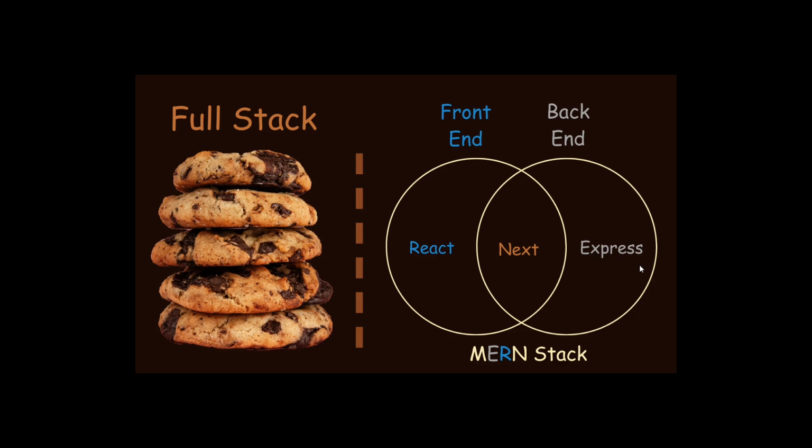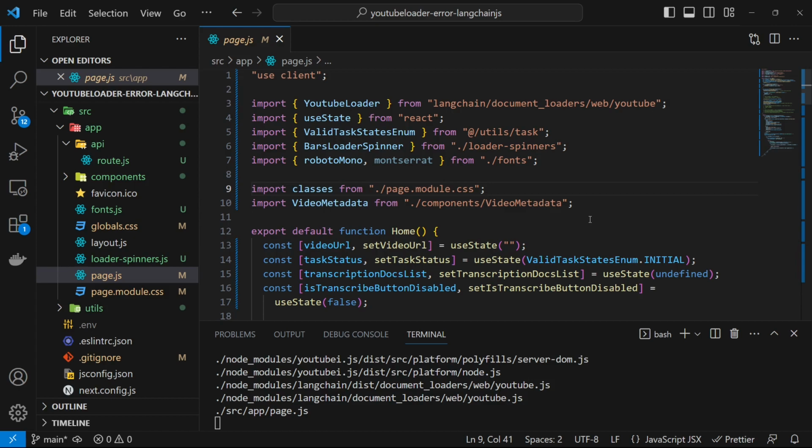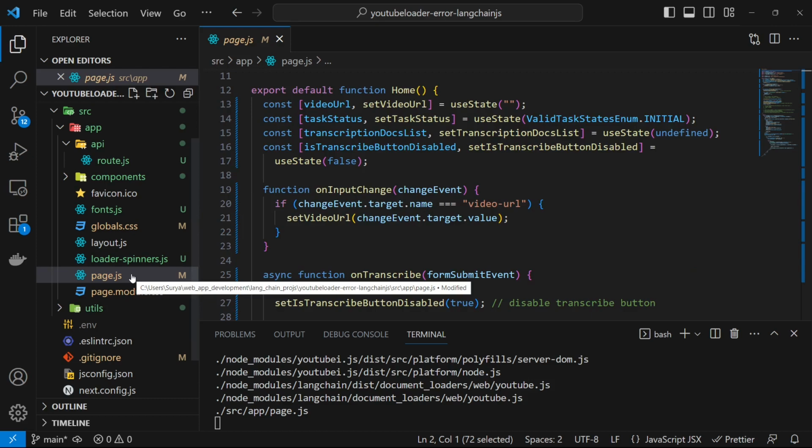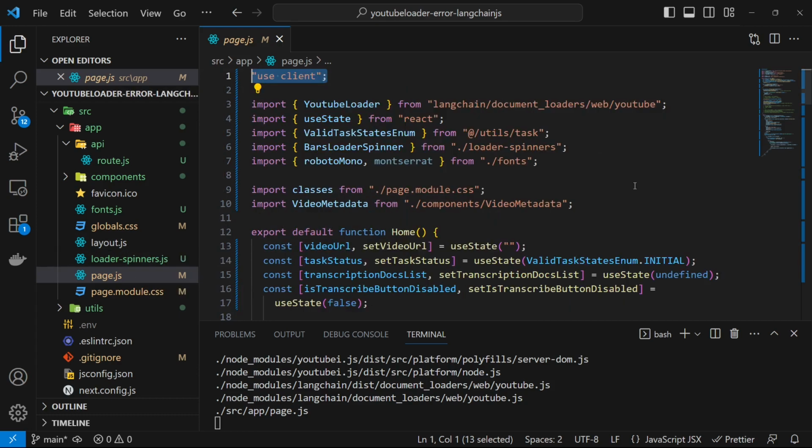And it also comes with a lot of built-in features to create production-ready apps. Another thing to note is Next.js has the concept of client and server components, the way to differentiate the code that will be on the client and on the server. By default, all components are server components. If you want a component to be a client component, you have to have this header at the top, use client. That is like the differentiating boundary between the server and the client. Next.js also has specific naming conventions for special files like page.js and layout.js. Enough with the Next.js side notes. Let's jump into the code now.